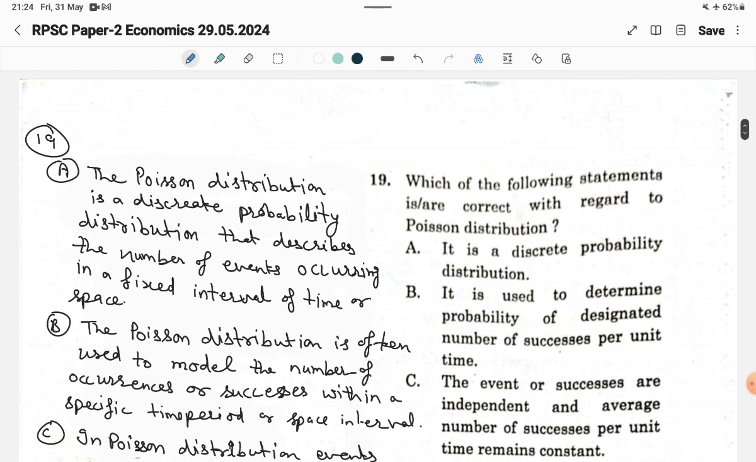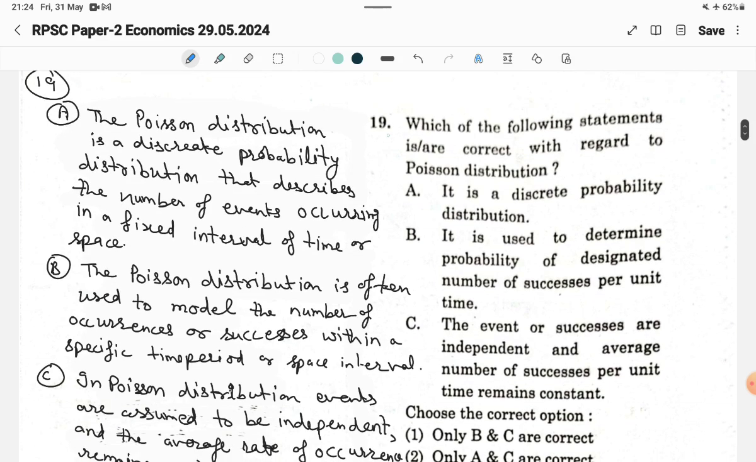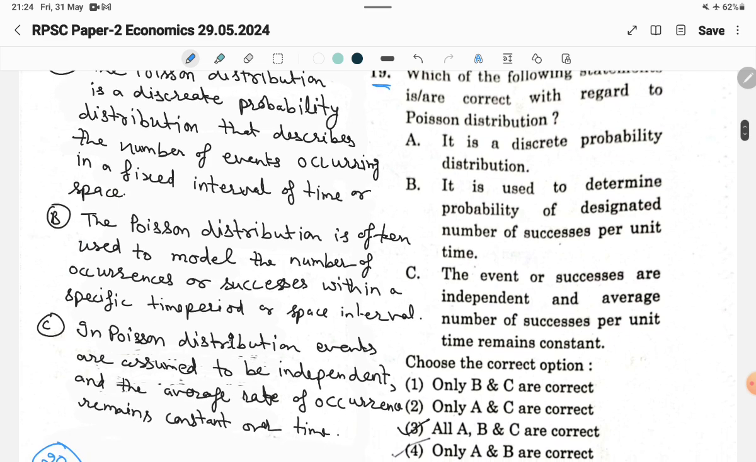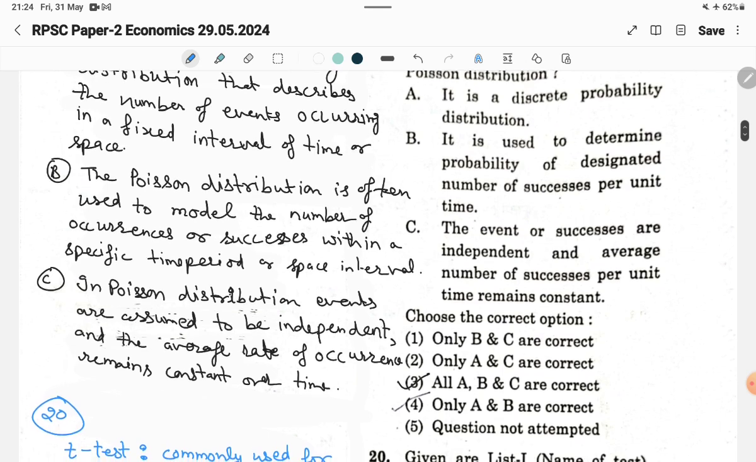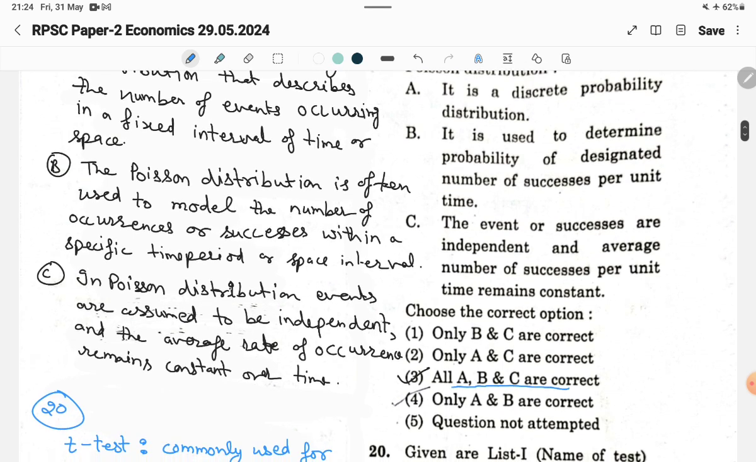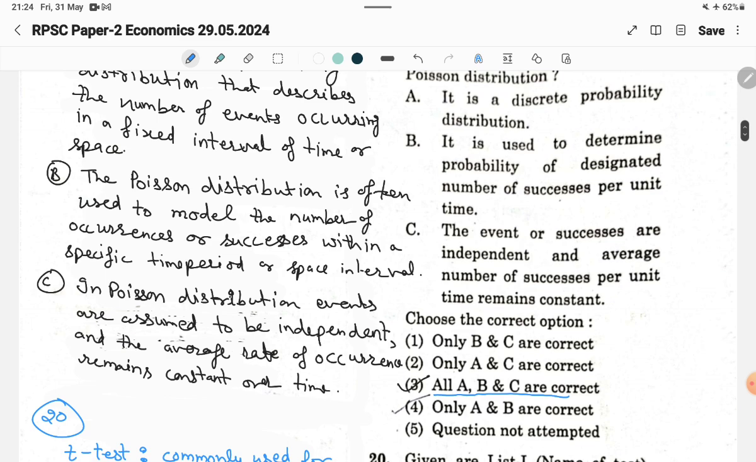Now the second last question, 19th question: which of the following statements is or are correct with regard to Poisson distribution? It is discrete probability distribution, and the second is it is used to determine probability of designated number of success per unit time, and third is the event or success are independent and average number of success per unit time remains constant. So here all the three of statements are correct, and third option will be the correct answer.